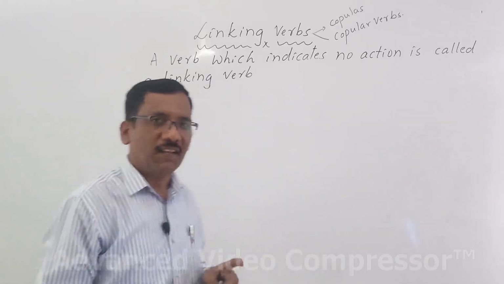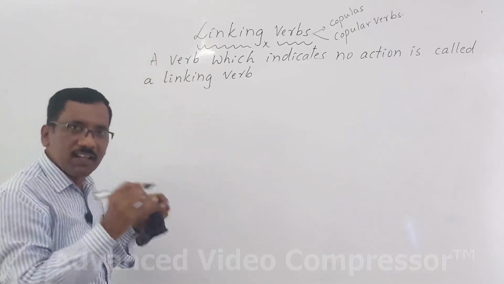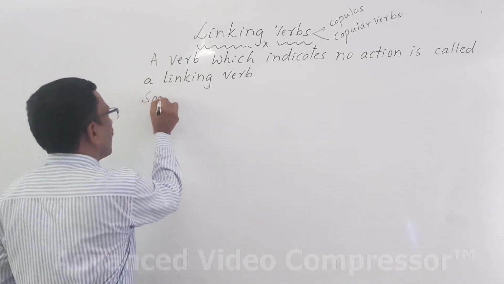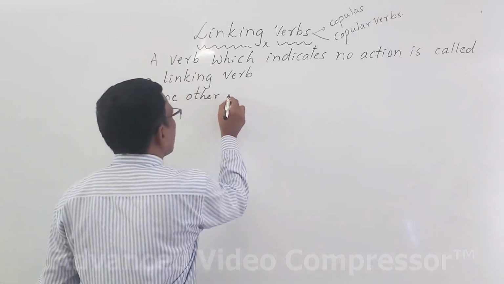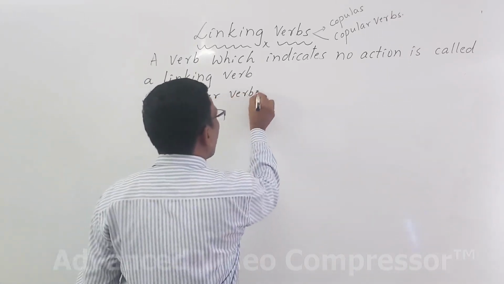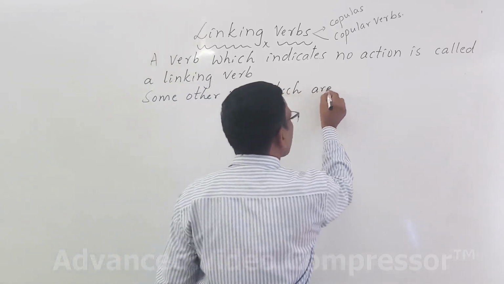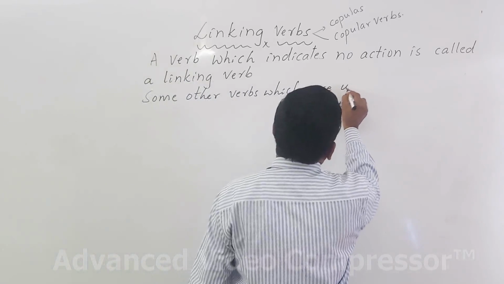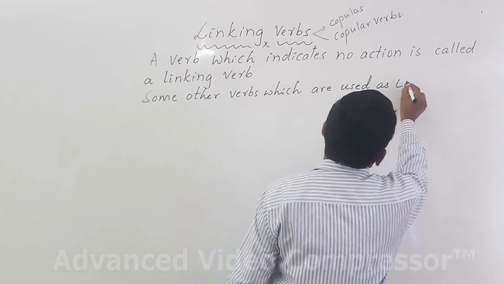What are they? Let us see here. Some other verbs which are used as linking verbs.